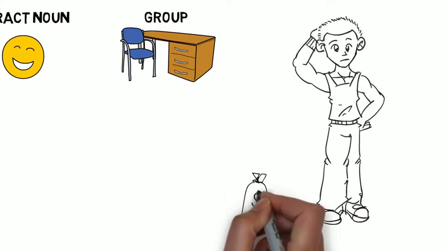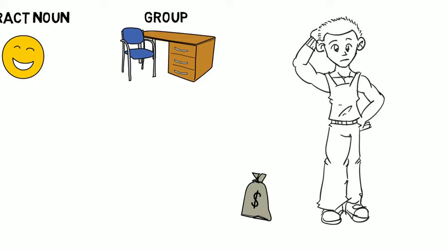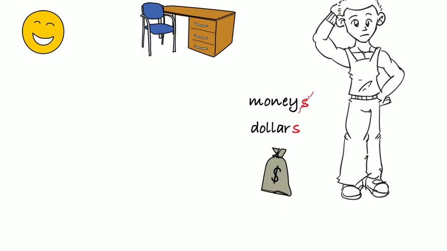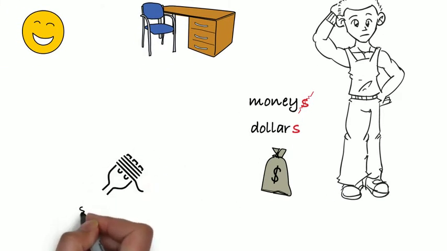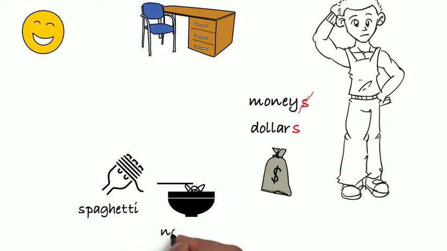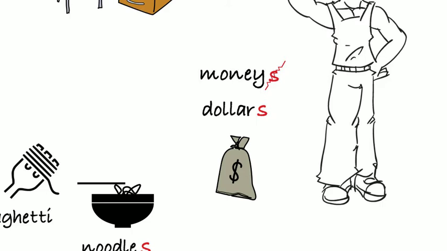For example, students find it difficult to think of money as uncountable when clearly we can count it. But in English, money is a group made up of currencies like pounds and dollars. So we can say $3, but we don't say 3 monies. And some uncountable nouns are just plain confusing. One example is spaghetti, which is uncountable, while noodles are countable, even though they look almost the same. It makes English interesting.